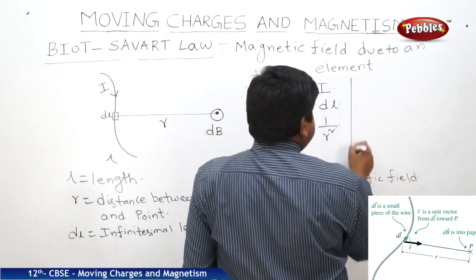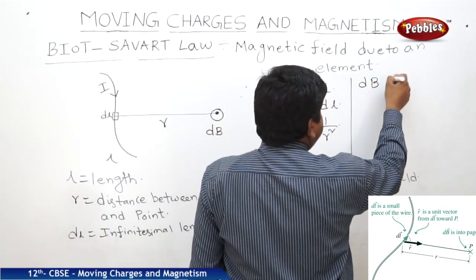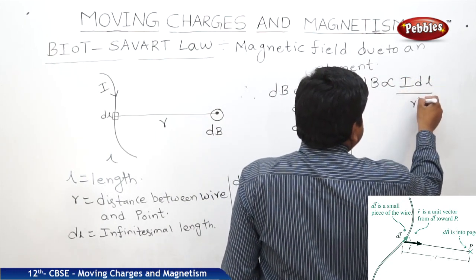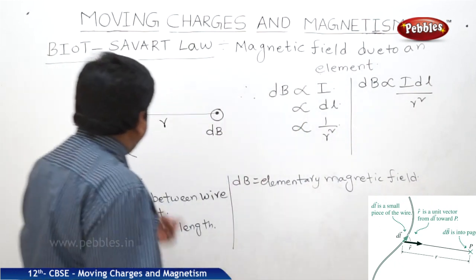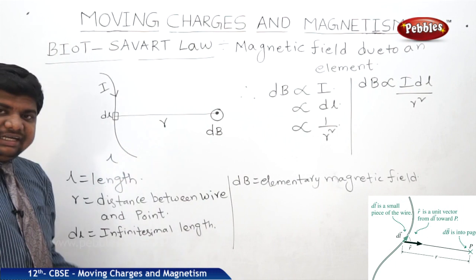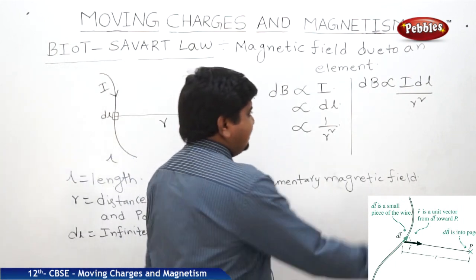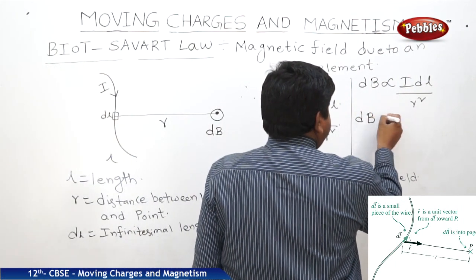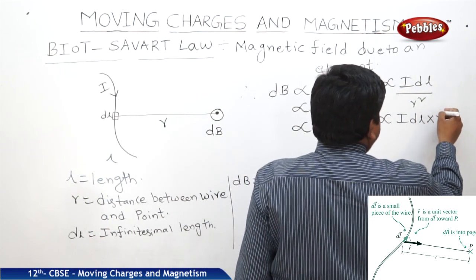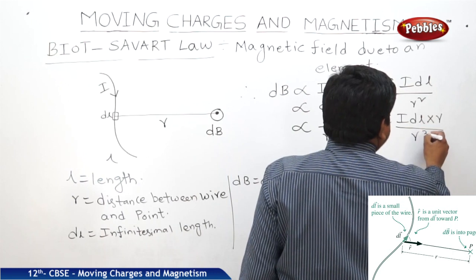So we can write this as dB is proportional to I dl by r square along the direction of r, we can say. So we can apply the vector notation also. That means dB is proportional to I dl cross r by r cube.